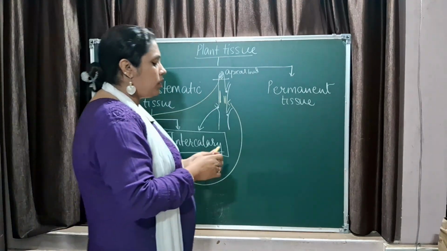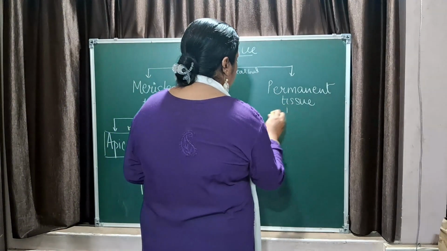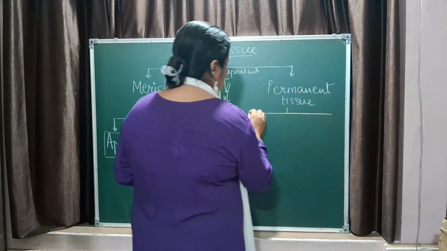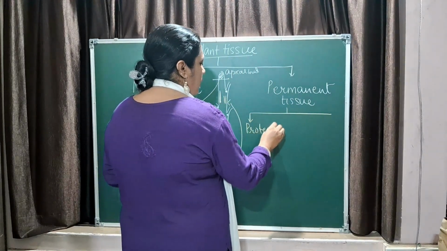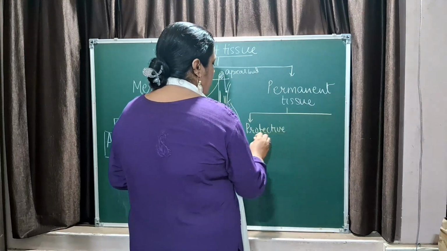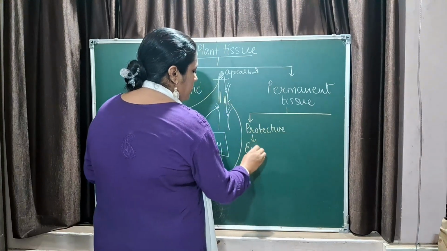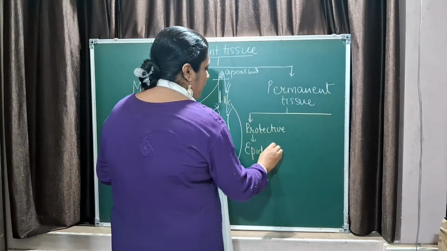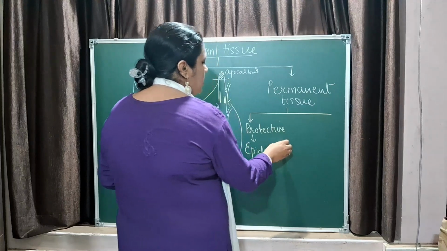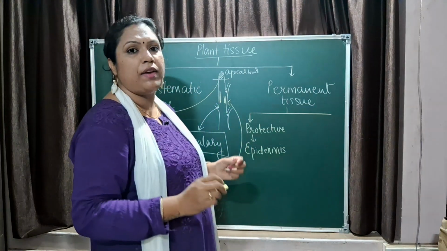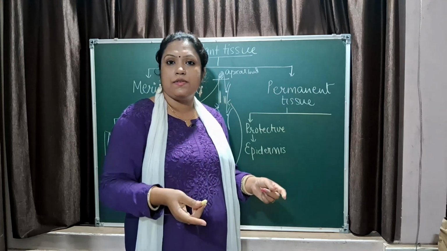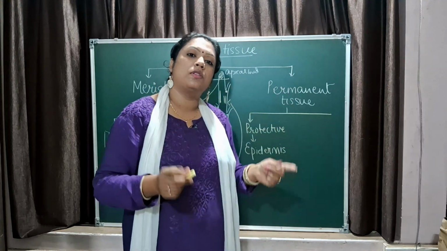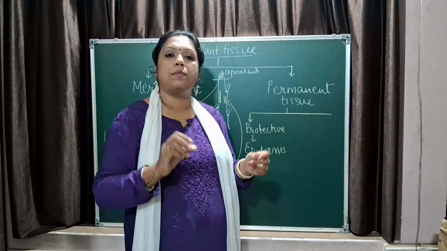Now, the permanent tissue can be of three types. One is protective, that protects the plant. It includes epidermis or the epidermal layer. Epidermis is the outermost layer of any part of the plant, be it root, shoot, leaves. It has got the outermost layer which is called epidermal layer or epidermis.